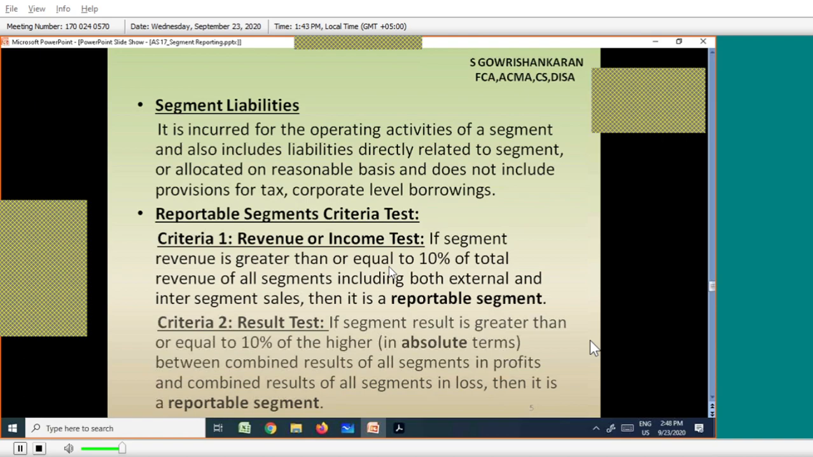Profit is 40 plus 90 plus 10. Combined result of loss is 60 plus 30. Combined result of profit is how much? 140. Combined result of loss is how much? 90. Which one is higher in this case? 140 or 90?